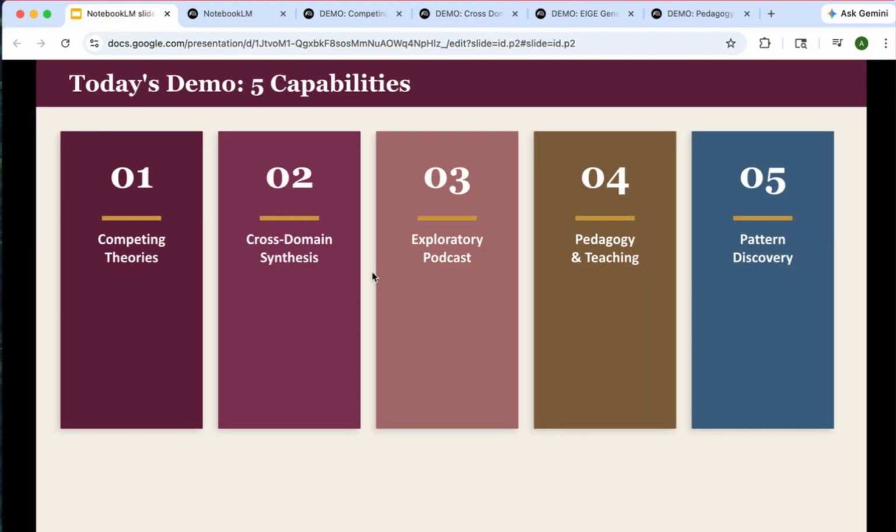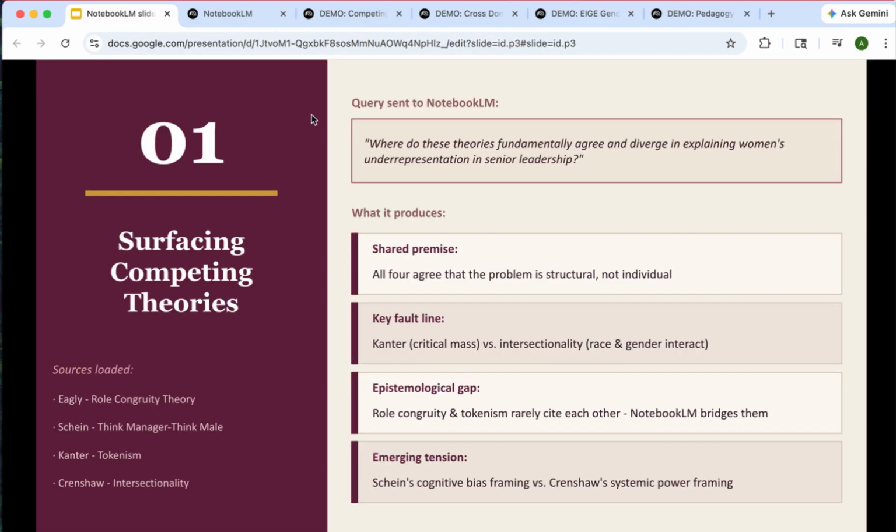I'm going to talk about 5 different capabilities today: competing theories, cross-domain synthesis, exploratory podcast generation, pedagogy and teaching, and finally, pattern discovery. My first demo has to do with surfacing competing theories in your papers. I've loaded 4 foundational texts in a new notebook: Eagly's role congruity theory article, Schein's Think Manager, Think Male work, Kanter's tokenism work, and Crenshaw's intersectionality framework. These are papers that are known to many scholars, but perhaps not everyone has really thought about where they agree and where they break with each other.